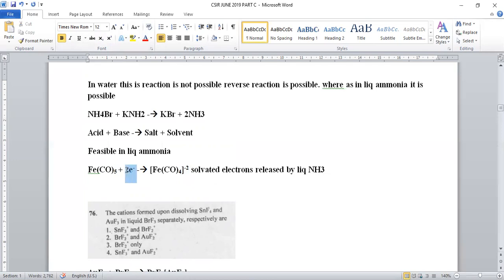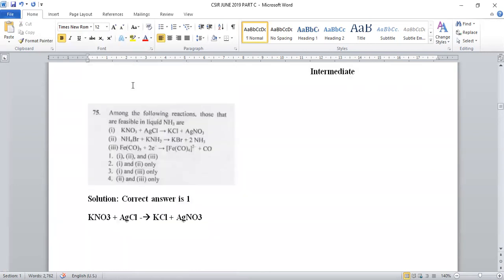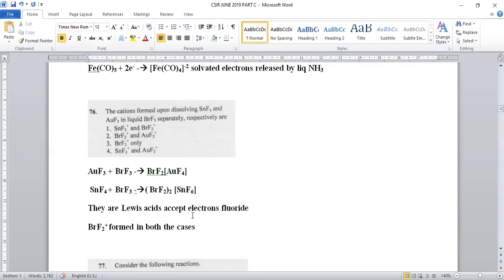These electrons are provided by liquid ammonia; liquid ammonia is providing these 2 electrons. Hence, we can say this reaction is also facilitated in liquid ammonia. So all 3 reactions are possible, which is satisfying option number 1. So the correct answer will be option number 1: all reactions are possible in liquid ammonia.